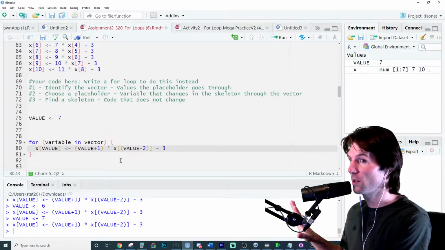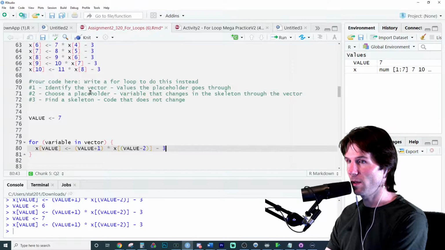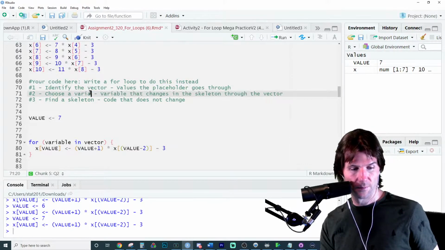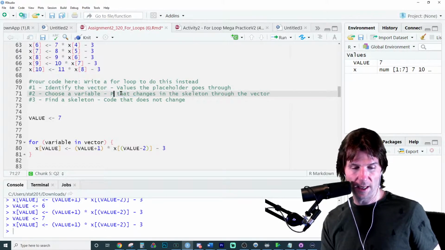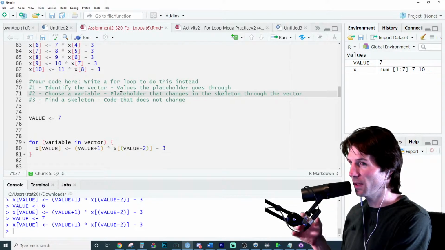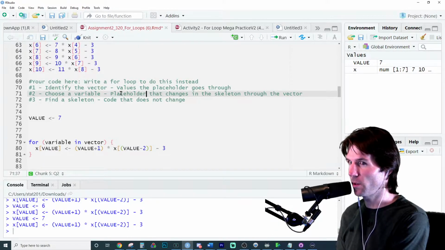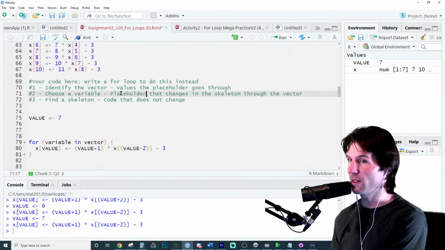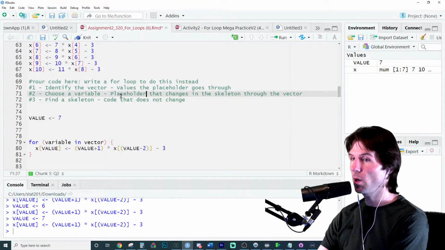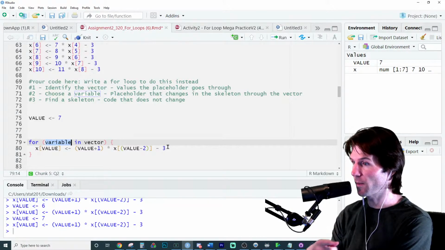Skeleton does not change. What is the name of the variable? Tell me the name of the variable that I'm using, which is the placeholder. It's called variable down there. What is the name of the variable that's the placeholder? What is my placeholder in my skeleton? In my skeleton, what is the variable that will change each time the code runs?